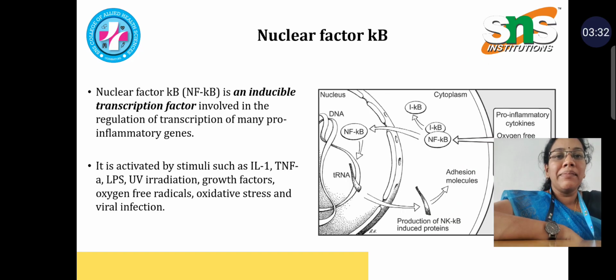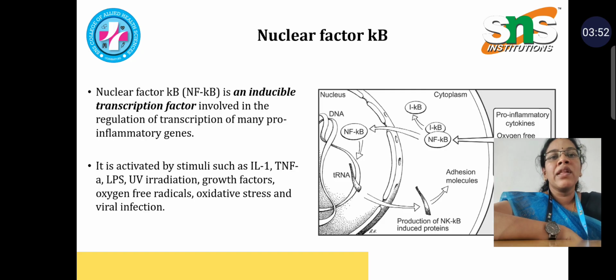Nuclear factor kappa B is an inducible transcription factor which is involved in regulating the transcription of many pro-inflammatory genes. It is activated by stimuli such as interleukin, tumor necrosis factor, lipopolysaccharide, UV radiation, growth factors, oxygen-free radicals and oxidative stress.